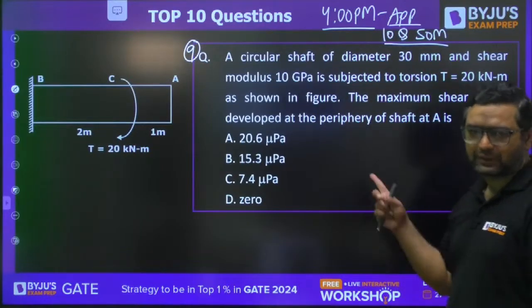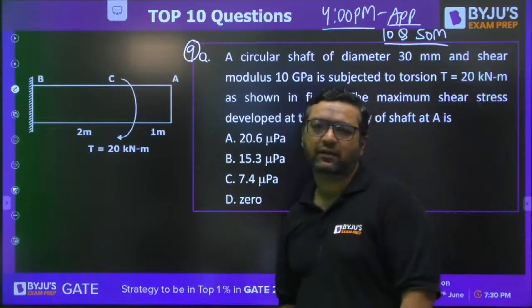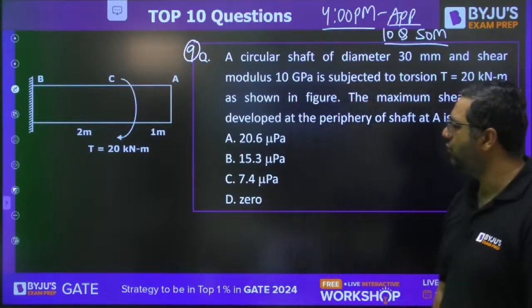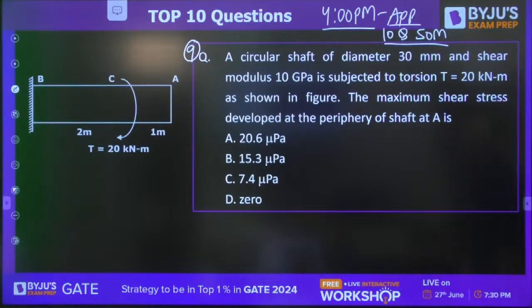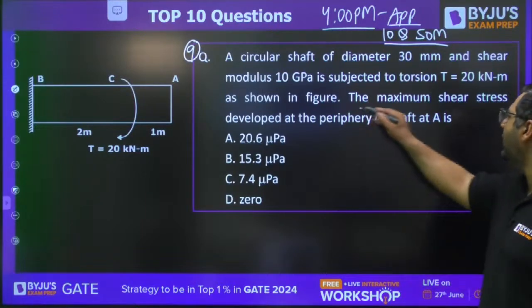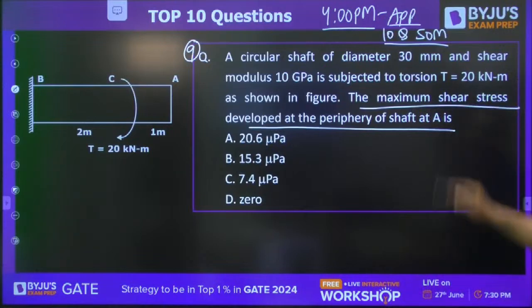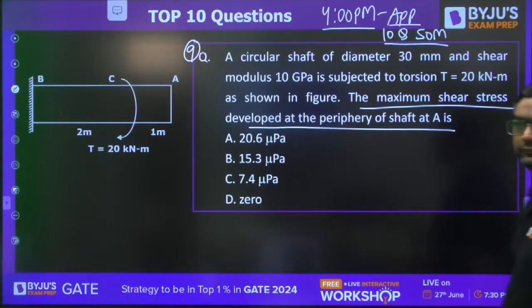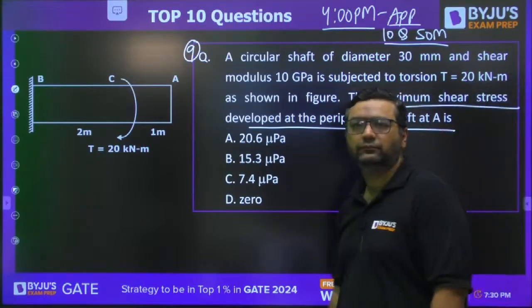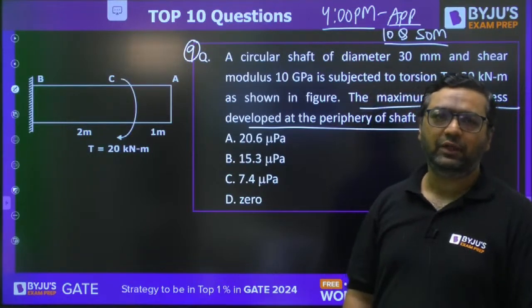I have shown you some questions which I will be discussing there. Wonderful level of questions. This is a torsion question. You need to find out the maximum shear stress developed at the periphery of the shaft A. What about this question, guys?